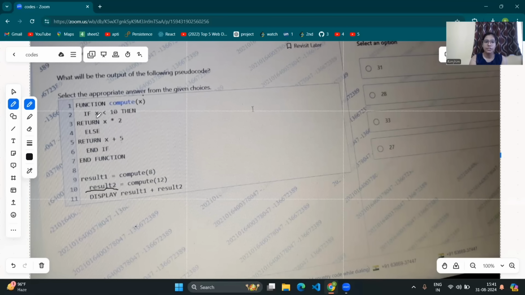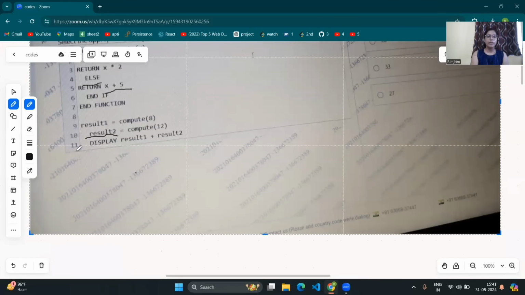We will check in the function whether 12 is less than 10. No, 12 is not less than 10. So we will move to the else condition. In the else condition, x plus 5 is written. So x is 12. 12 plus 5 is what? 17. So result2 will have the value 17. Now line number 10 has completed.